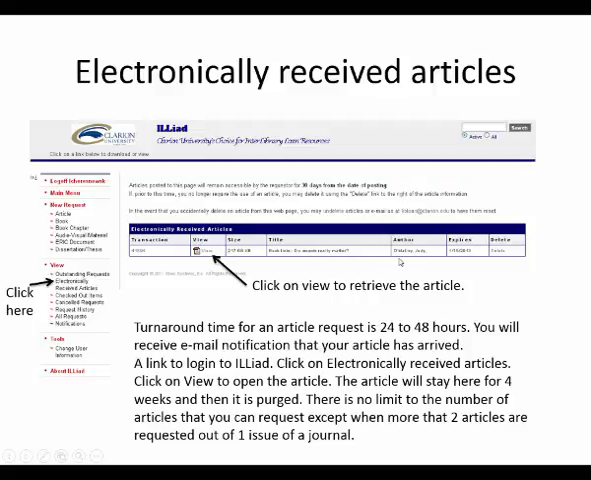It will bring up a page like you see before us, and a little PDF icon right here in the middle. You are going to click on that, and it's going to open up the article for you, and you can either print it, you can save it, whatever you want to do. It stays in this account for 4 weeks, and then it is purged.